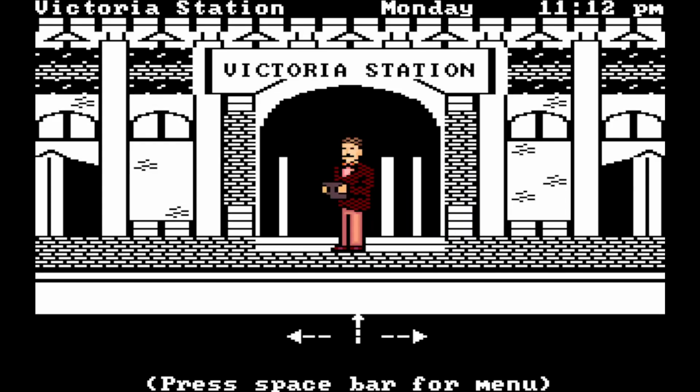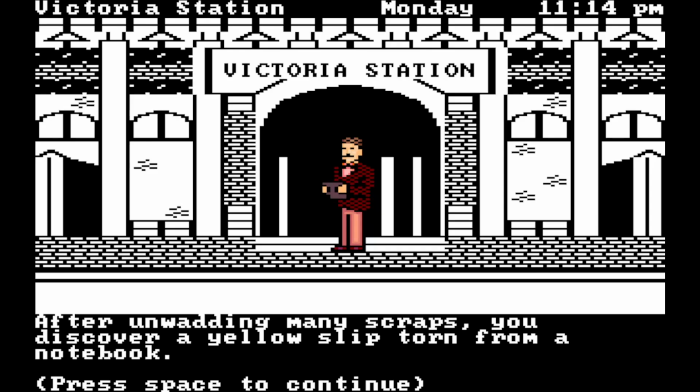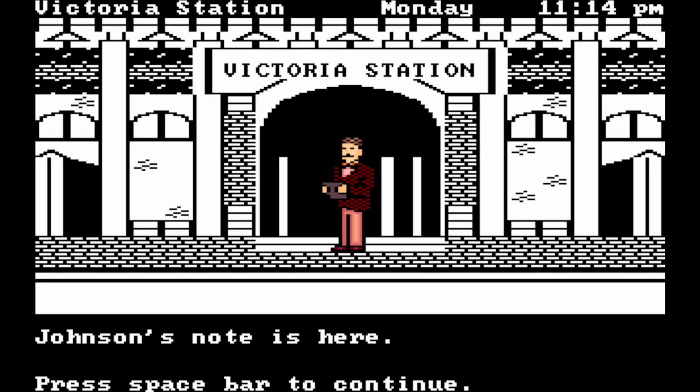Here I am in Victoria Station. Now, I believe I mentioned this earlier, but I played this game a few times before when I was young, so there are a few things that I remember from playing before. For instance, I remember that you can find an item outside of Victoria Station, so let me go look for it right now. After unwadding many scraps, you discover a yellow slip torn from a notebook. Johnson's note is here.